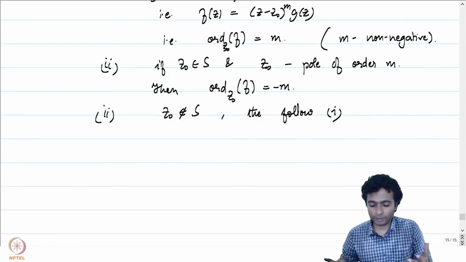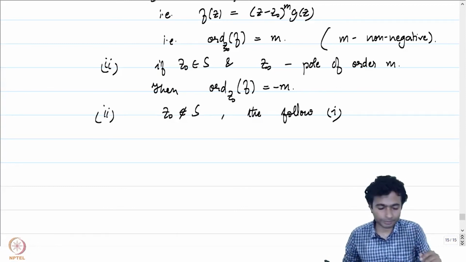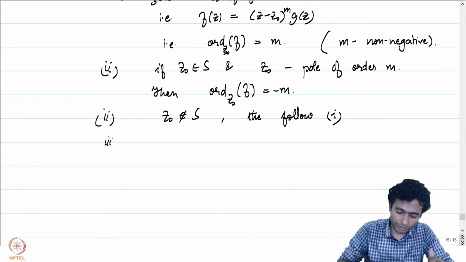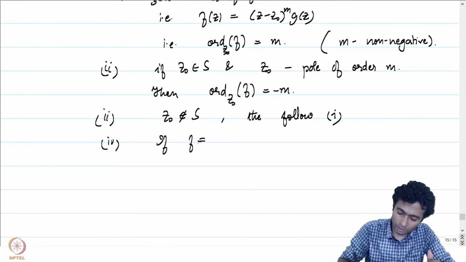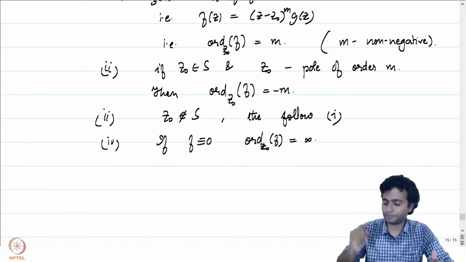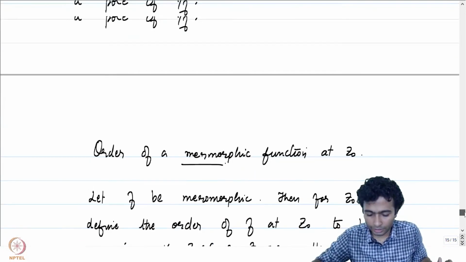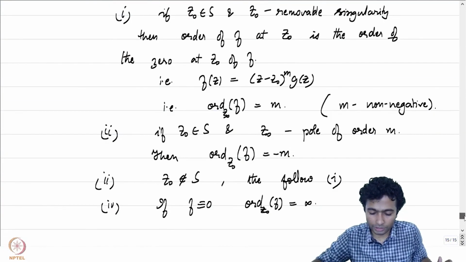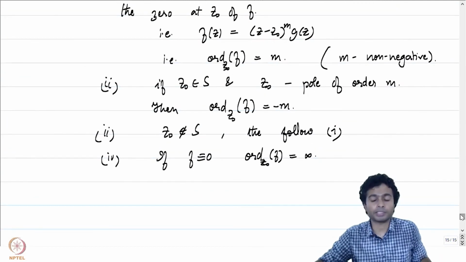And we will be able to define the order of f at the point z naught. And finally, if f is identically equal to 0, then the order of f at z naught is defined to be infinite. This is how we define the order of the function f at the point z naught.